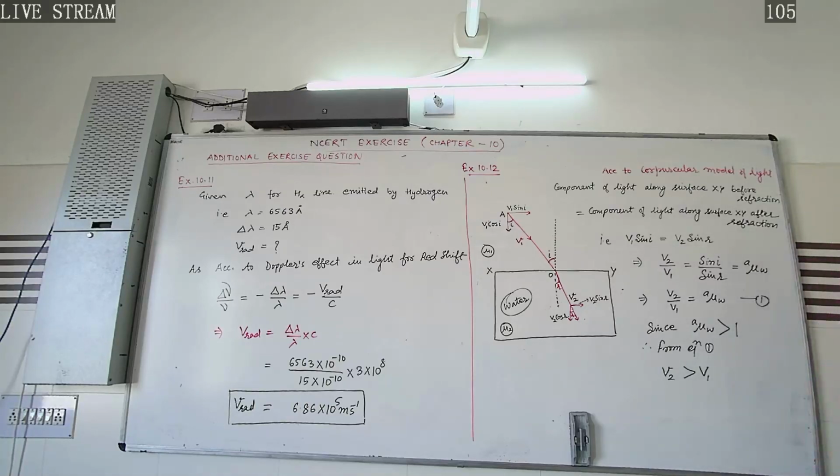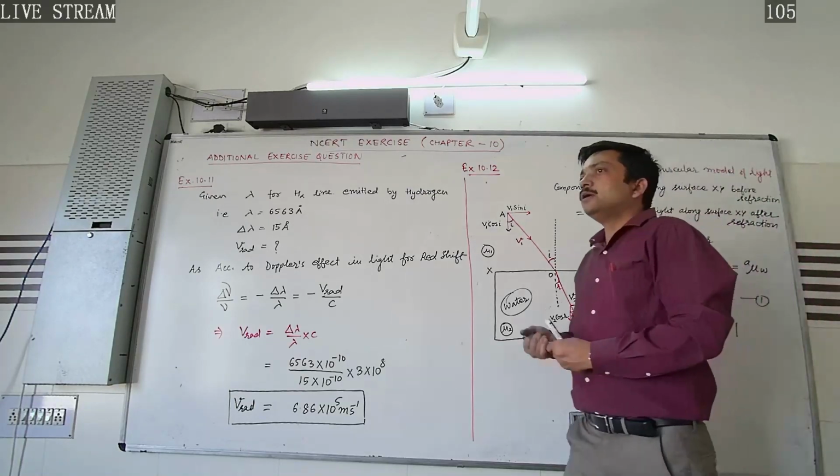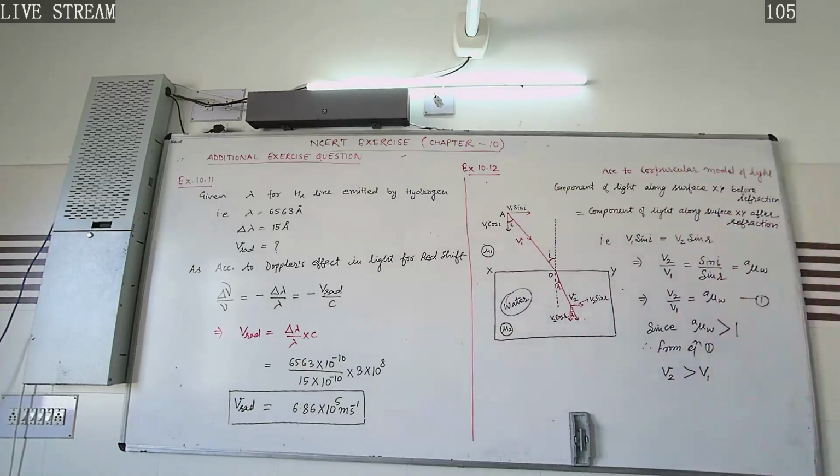In the next part, the question asks: is the prediction confirmed by the experimental determination of the speed of light in water, and if not, which alternate picture is consistent with the experiment? The alternate picture we have already studied: Christian Huygens put forward the theory in order to prove the wave nature of light.